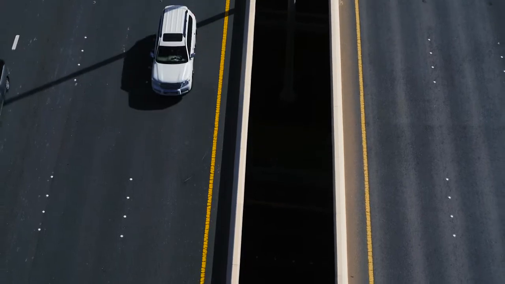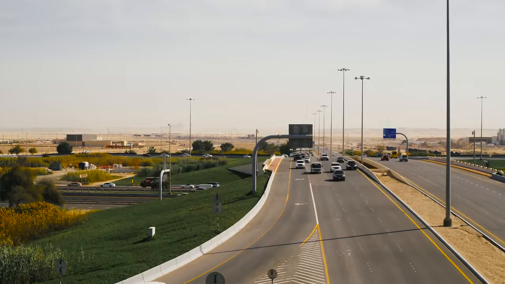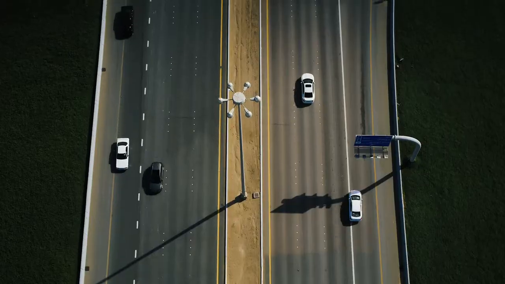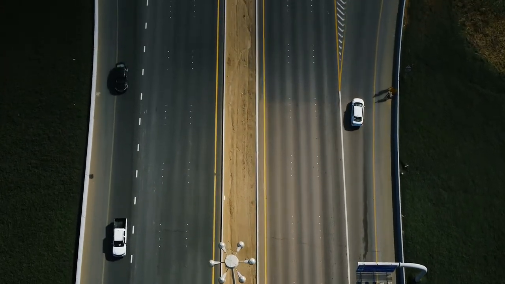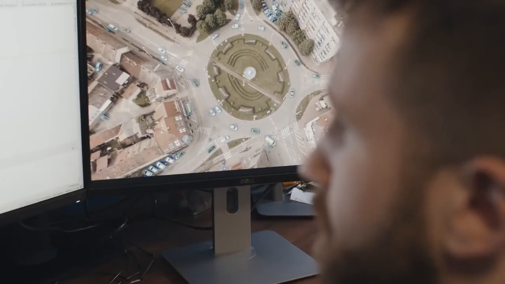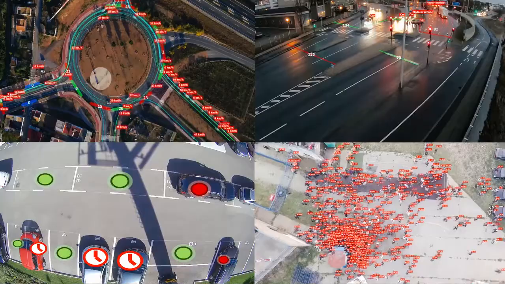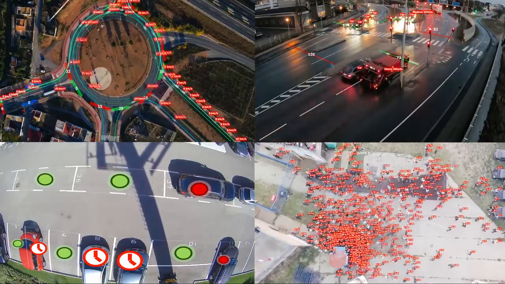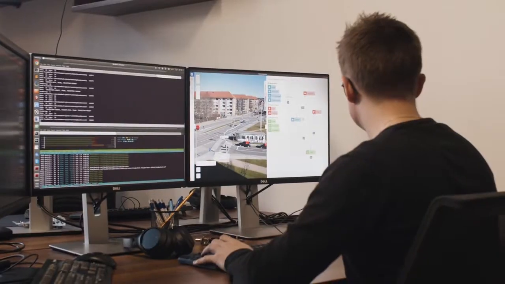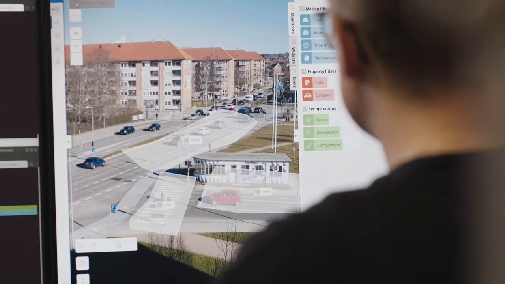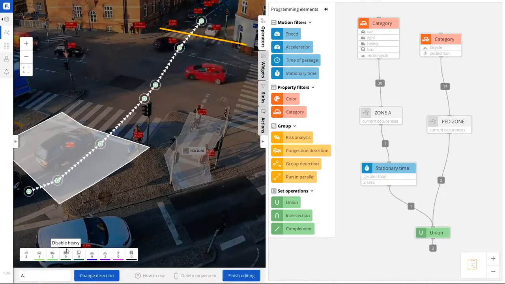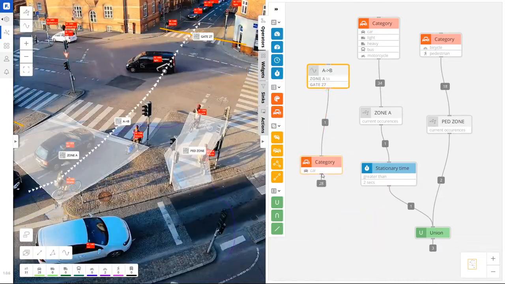At DataFromSky, we are working on safer and smoother traffic of tomorrow. We believe that by providing the right traffic insight and control solutions, we can change one of the most pressing problems of today. That's why we created Flow, an intuitive tool for converting any video stream into a stream of actionable intelligence.